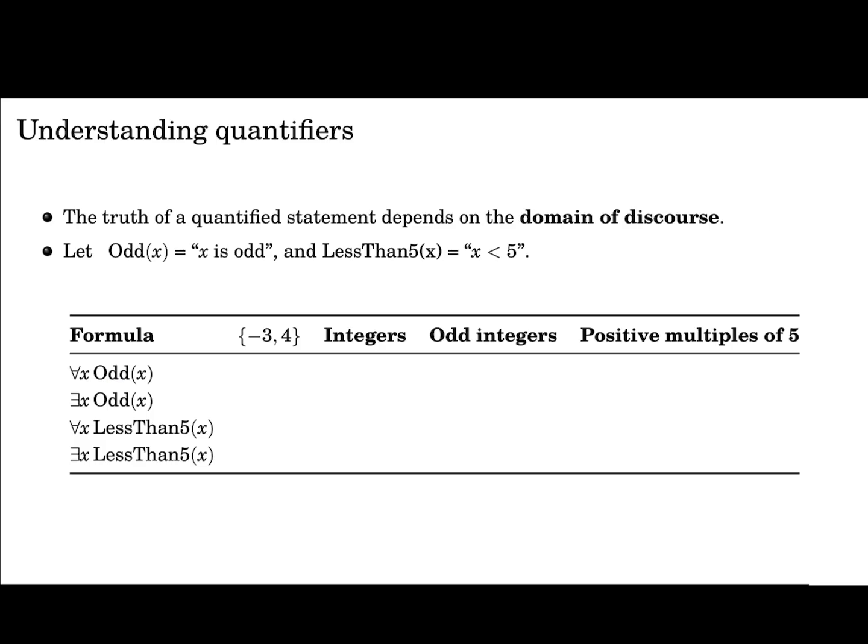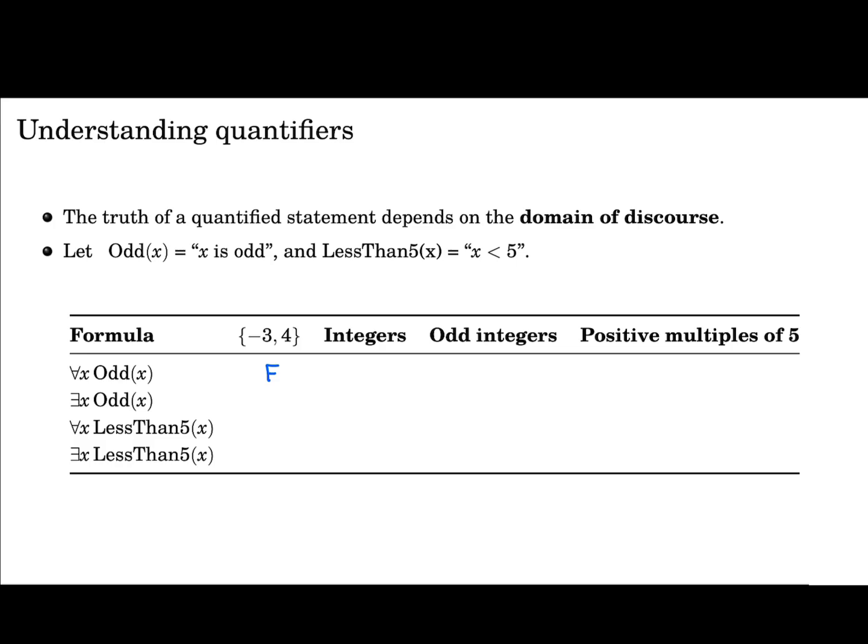Let's start with this statement. For every x, odd of x is true. So this means that for every x, x is odd. So is this true for the domain minus 3, 4? Well, it isn't, because the number 4 here is not odd. So it's not true that for every x in the domain, it's going to be odd. So here it'll be false.